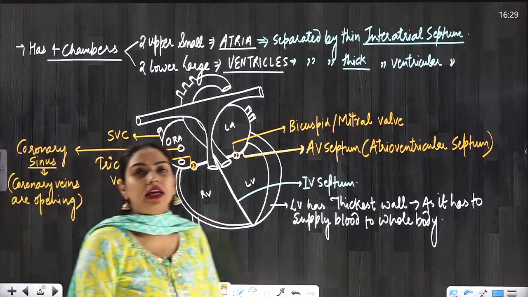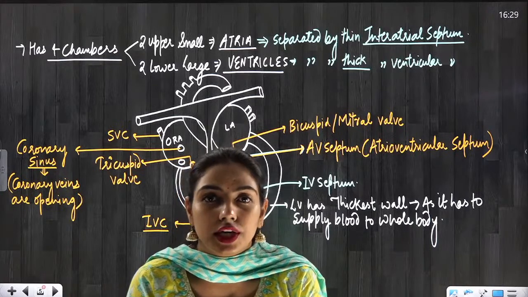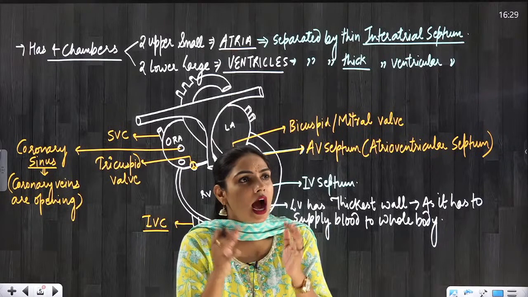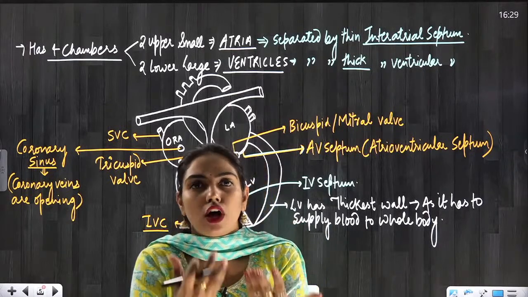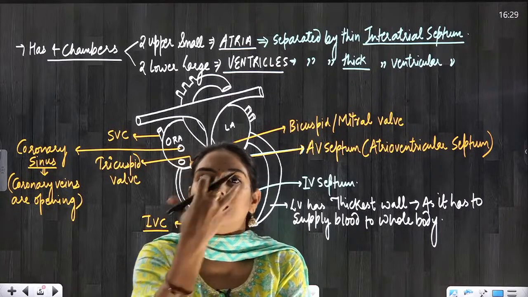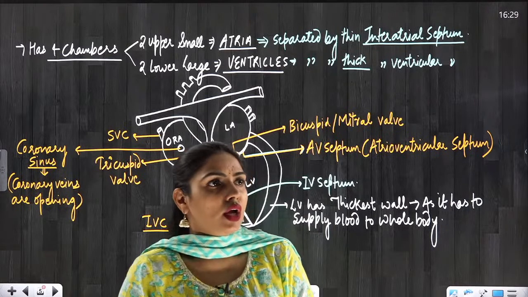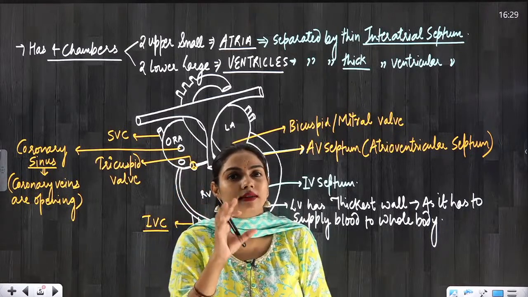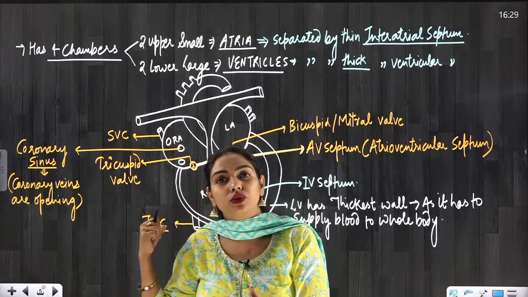Coronary veins are those veins which carry the deoxygenated blood of the heart itself. Heart is also an organ. Heart is also pumping the blood, so it is working. So it also requires oxygen and it also releases carbon dioxide. When it releases the carbon dioxide, that deoxygenated blood from the heart comes to the right atrium.